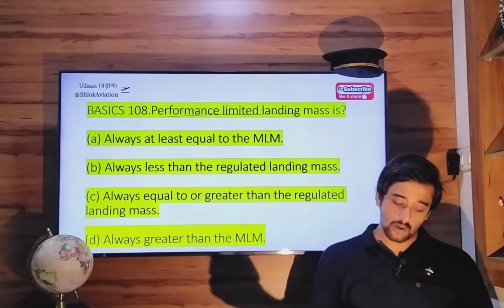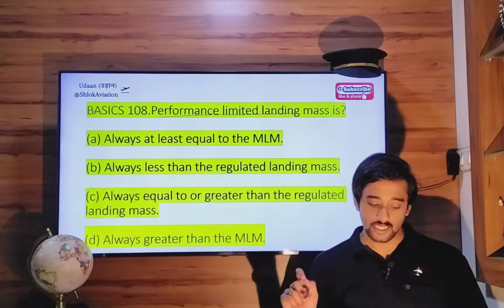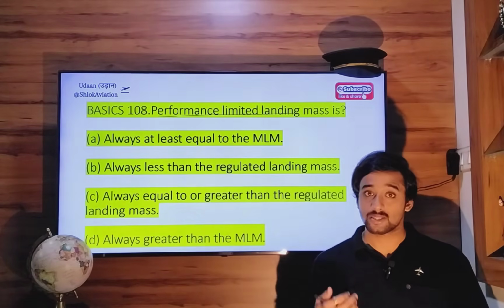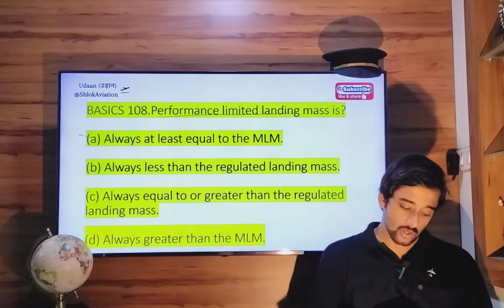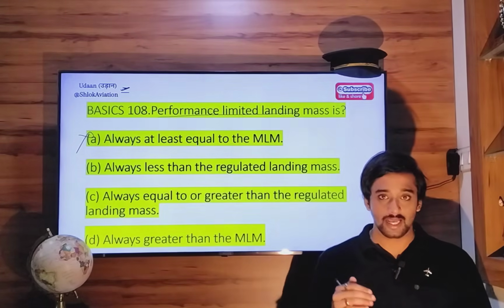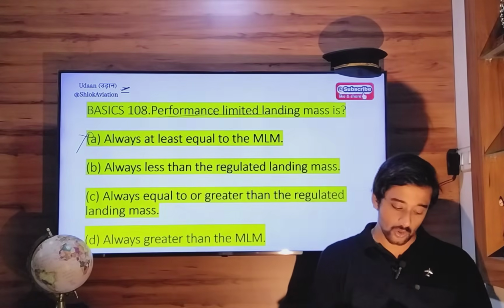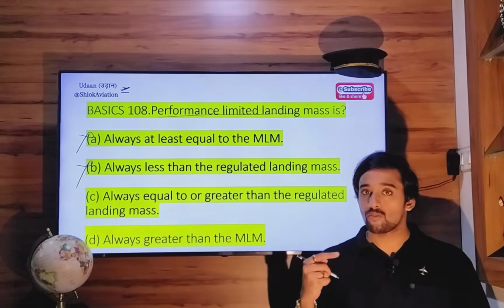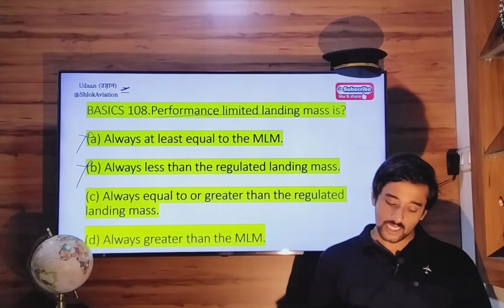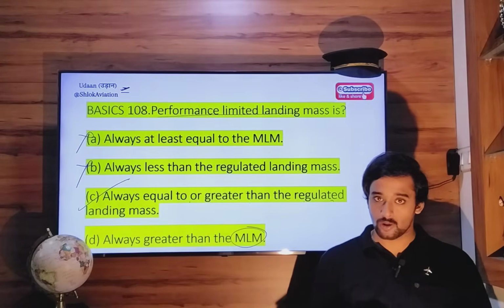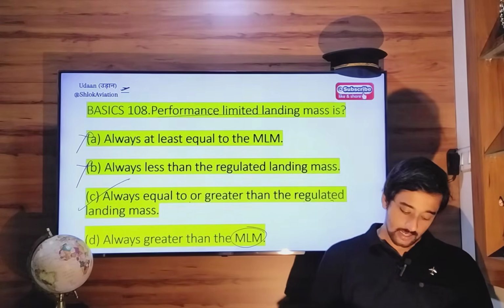Performance limited landing mass is always equal to the maximum structural landing mass. No, it can be more than that, it can be less than that. Always less than the regulated landing mass. No, it can be equal to it or more than it. Always equal to or greater than the regulated landing mass. Yes. Always greater than structural landing mass. No, it can be less than that as well. So Delta is wrong.